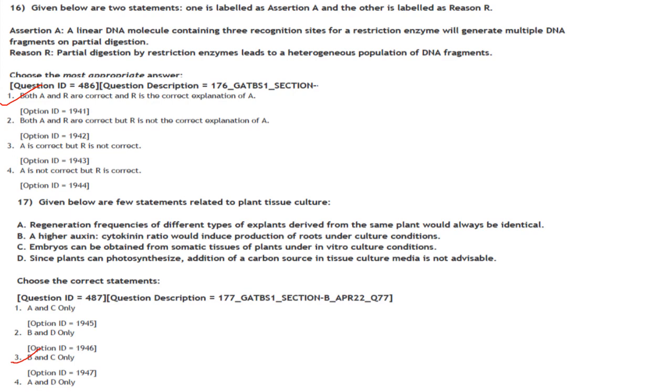That is also correct. Embryos can be obtained from somatic tissues of the plants under in vitro conditions. Yes, as in the case of somatic embryogenesis. Then, since plants can photosynthesize, addition of a carbon source in tissue culture media is not advisable. Usually glucose or sucrose is added to the medium. So D is incorrect. So the correct option is option 3, B and C only.